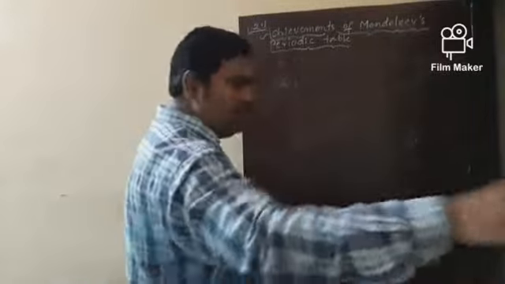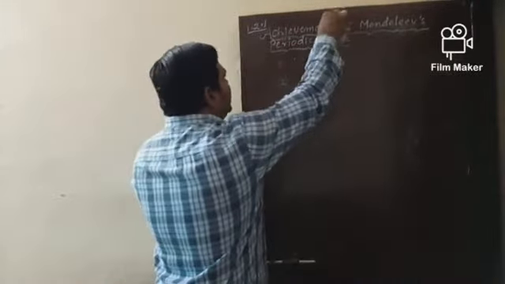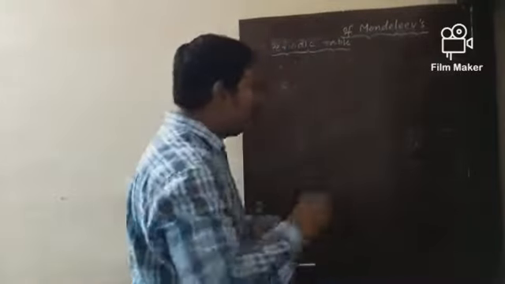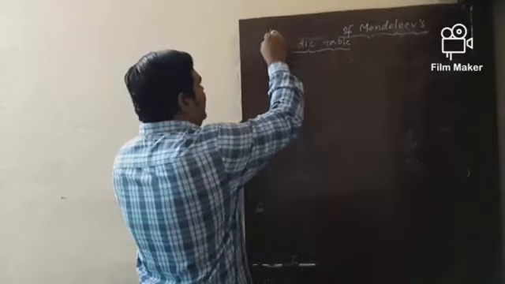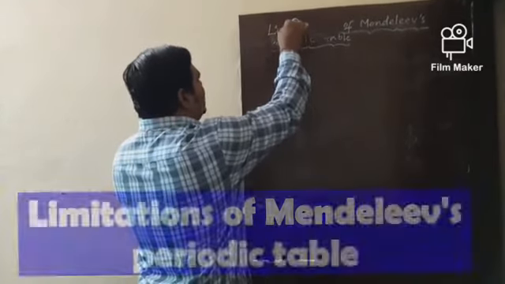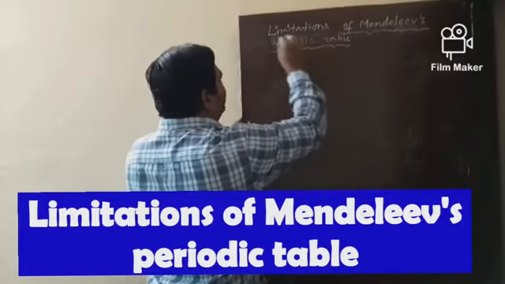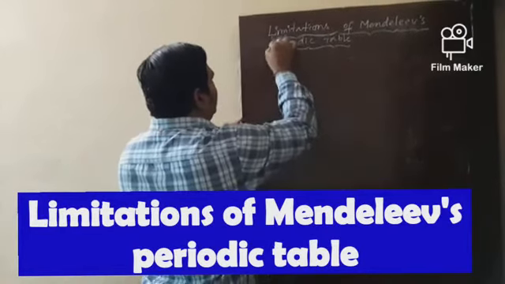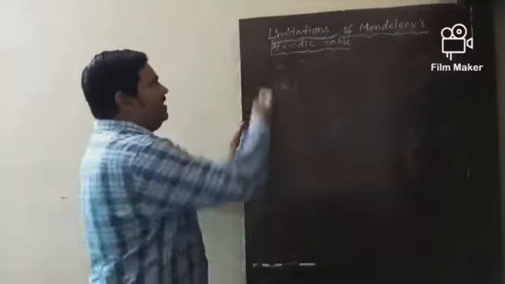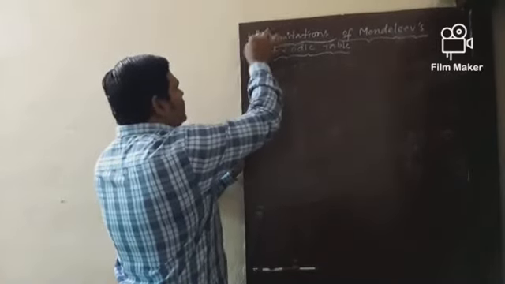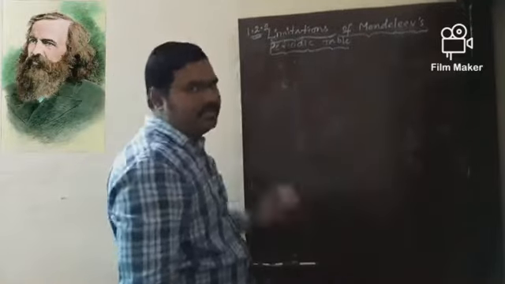Limitations of Mendeleev's periodic table. Limitations are also called drawbacks. Okay? So, this is subtopic 1.2.2 of Mendeleev's periodic table.